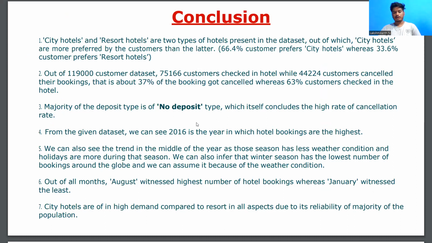So finally, when it comes to the conclusion, you can see city hotel and resort hotel are the two types of hotel we have presented in the dataset, in which city hotels are most preferred by the customers rather than resort hotels. The majority of deposit type is no deposit, and it is high. And it concludes a high cancellation rate. With check-in and check-out, 37% of bookings have been cancelled, and 63% of the customers have checked in at the hotel.